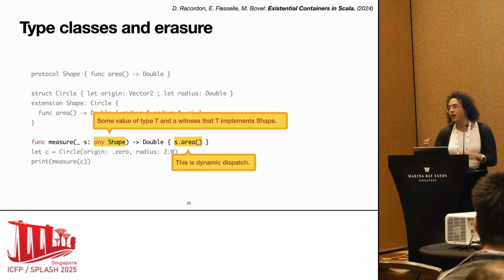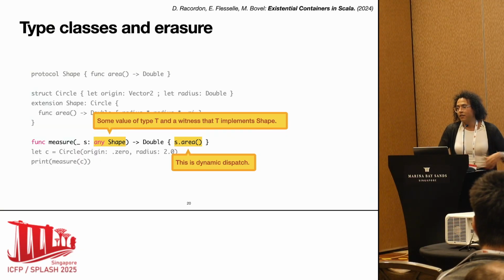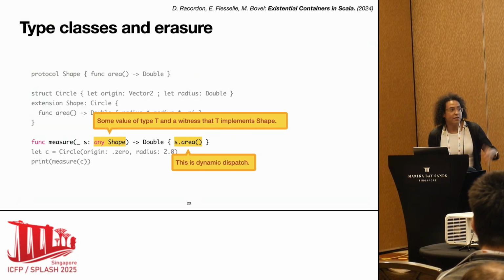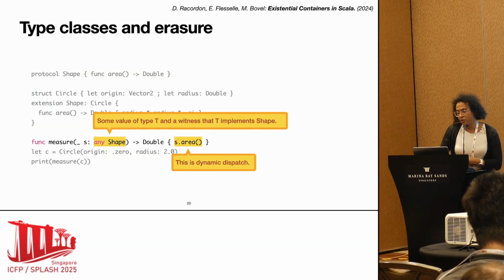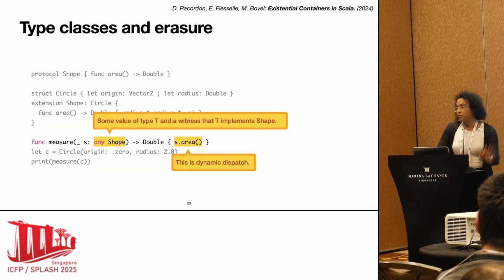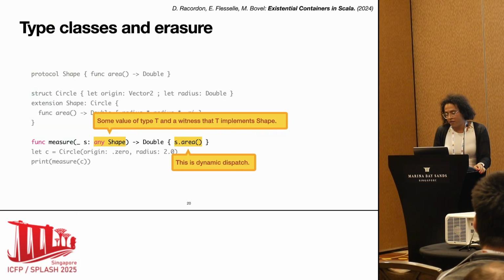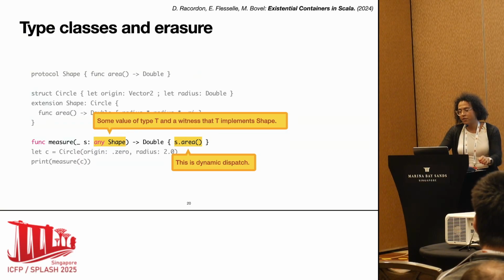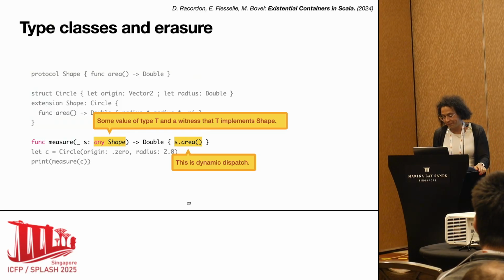So it's no longer a built-in thing that comes with object orientation. It's something that I constructed. And this gives me a lot of flexibility to play with these representations. Right, so this is an interesting application of type classes. And if you're interested in existential containers, we presented a paper last year at MPLR explaining how this works in more detail. I invite you to read it or ask questions at the end.